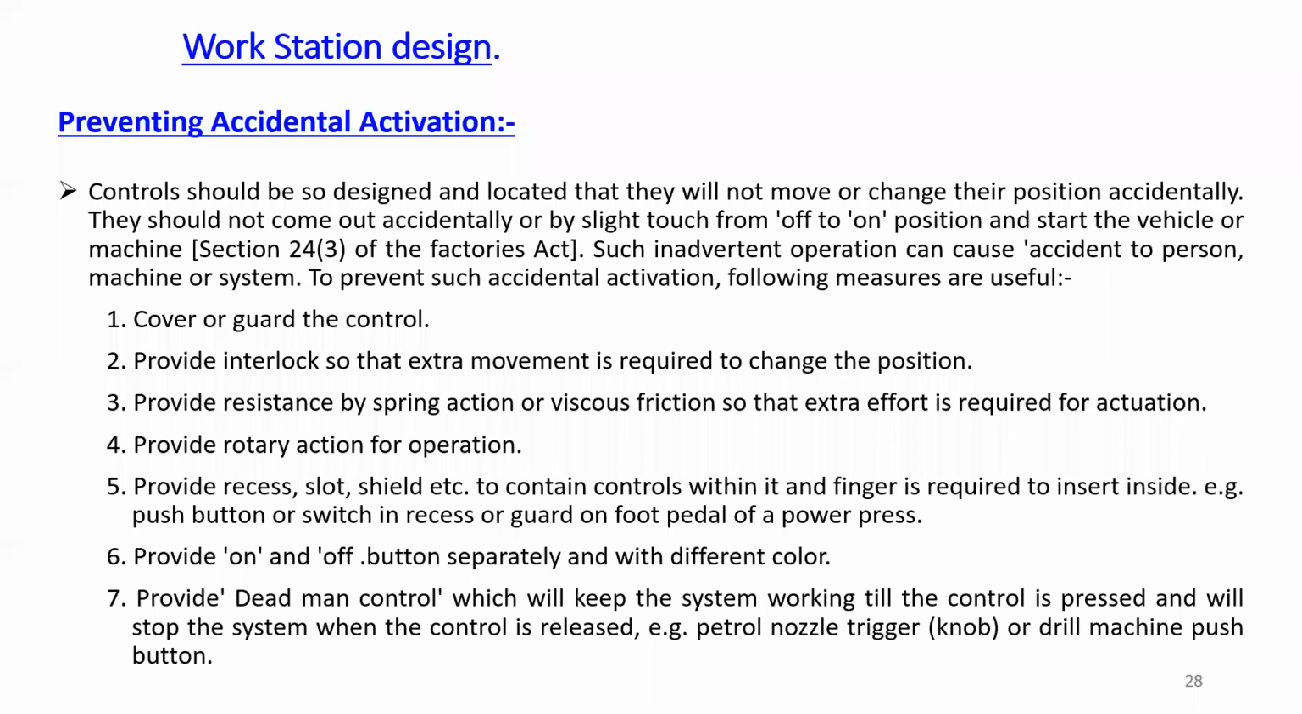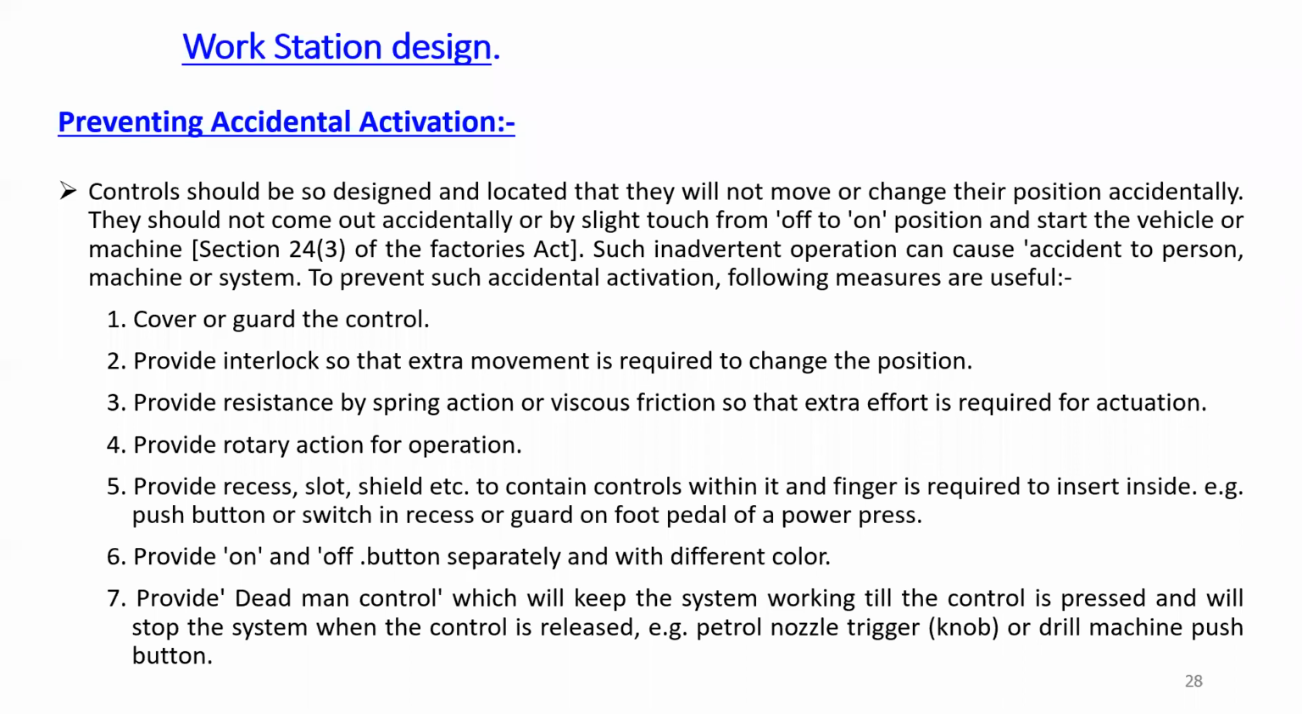To prevent such accidental activations, some measures can be taken, like covering or guarding the control. So if you are doing some grinding operations, and while doing that your elbow or foot touches a particular button, that position may unknowingly change from off to on. For that purpose, we can cover the buttons with the help of guards. Then we can control that accidental activation.